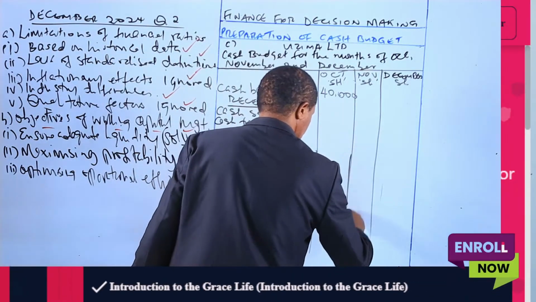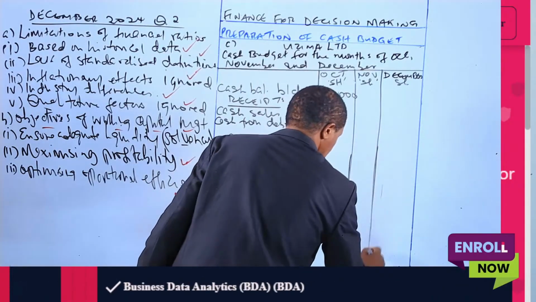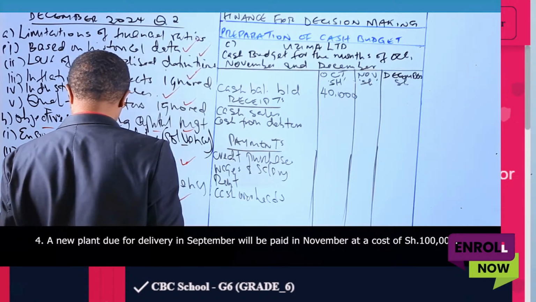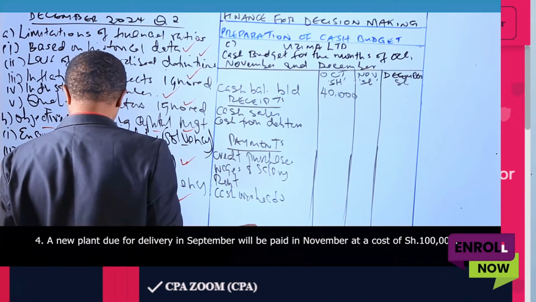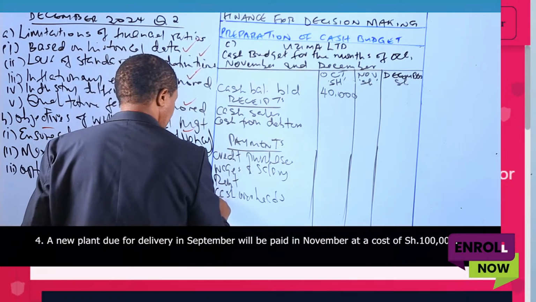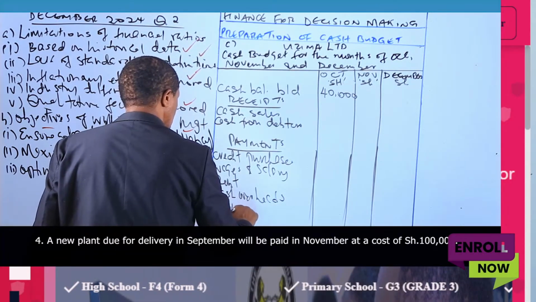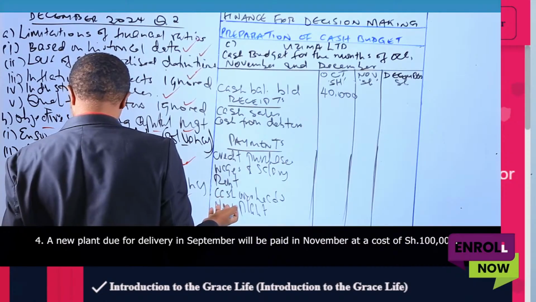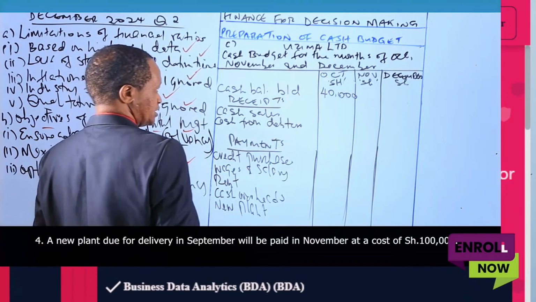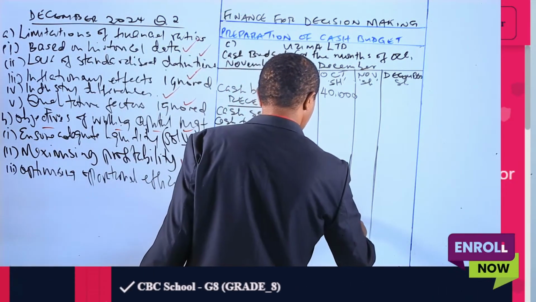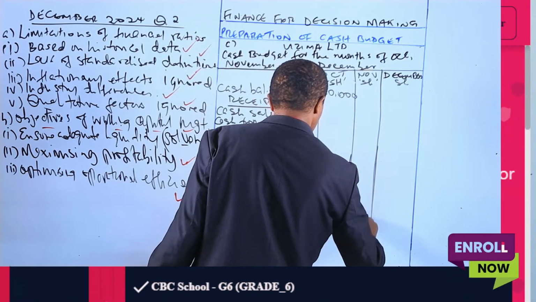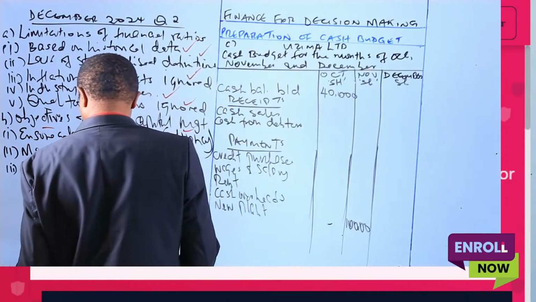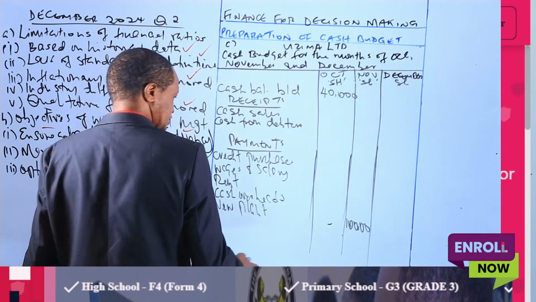Overheads are indirect expenses. Then do we have any other? Yes, we read that the company will pay for delivery of a new plant. That is a payment. The plant is expected to be paid in November, so we can just have it in November. Here we have 100,000 to be paid in November for the new plant. Then I don't think there is anything else.